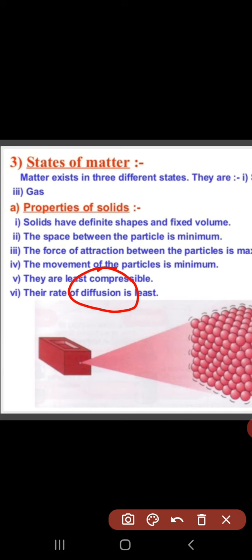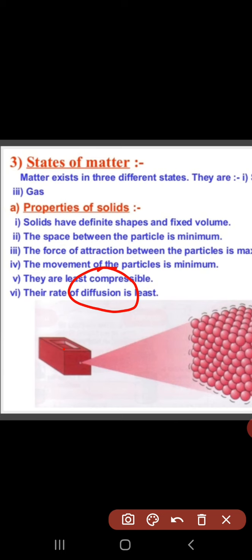The proper definition is: diffusion is defined as the spreading from the higher concentration region to the lower concentration region. Spreading means फैल जाना. This is diffusion. Now their rate of diffusion is least.